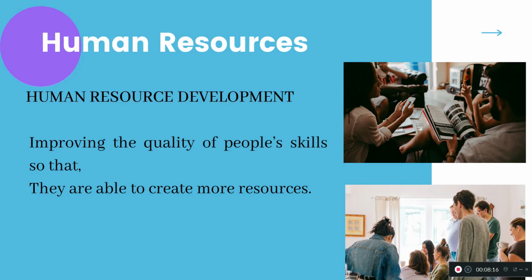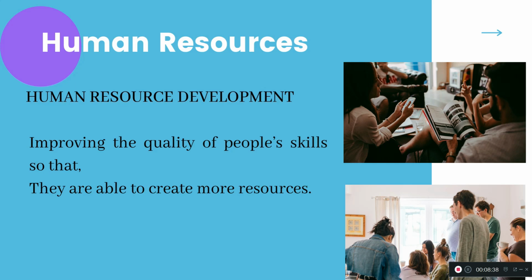Next one is the human resource. Human resource, you know that people are doing some kind of activities, right? Laborers doing construction work, right? So in the manufacturing industries also people are involved.